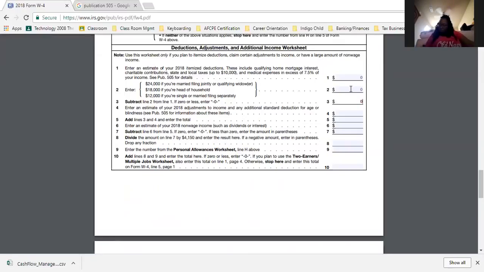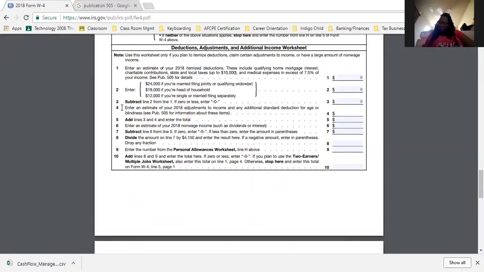Now the reason, again, I want to stress this point. The reason I didn't go over line 1, 2, and 3 in much detail is because I don't know your situation. I don't know if you itemize or not. I don't know if you do that or not. So to make this simple today, we're going to leave these as 0, and we're going to go straight to box 4, 5, 6, 7, 8, 9, and 10. So we're going to go straight to it.